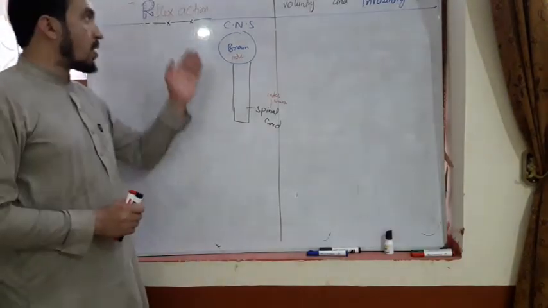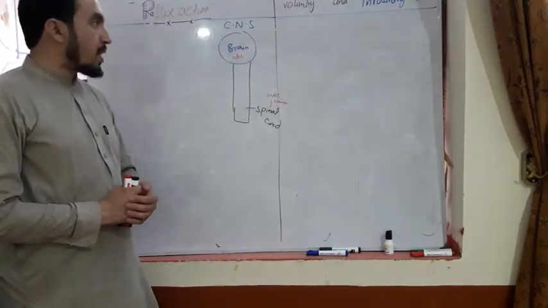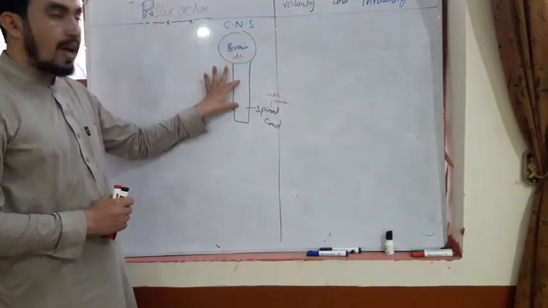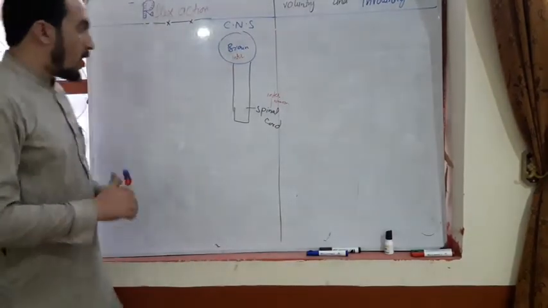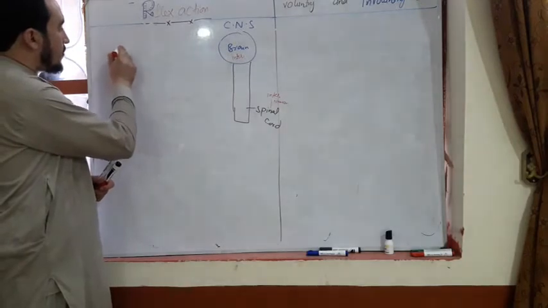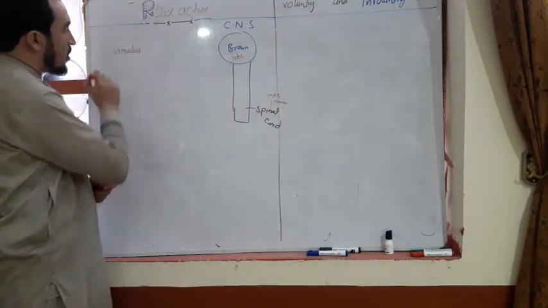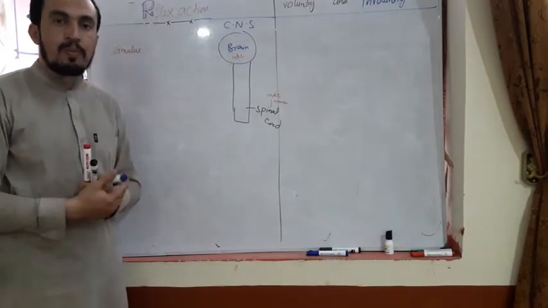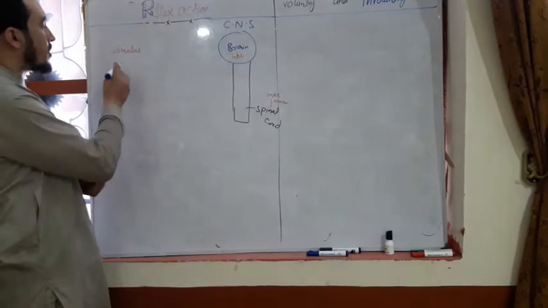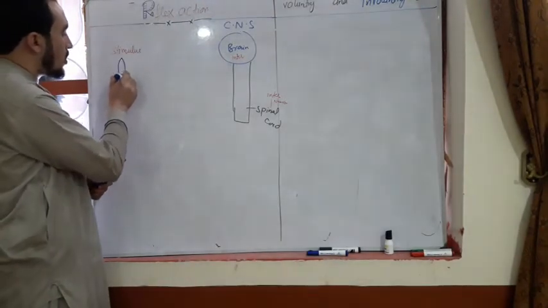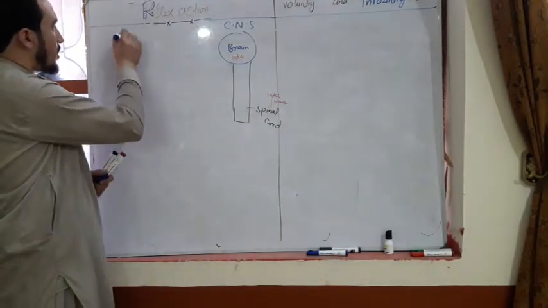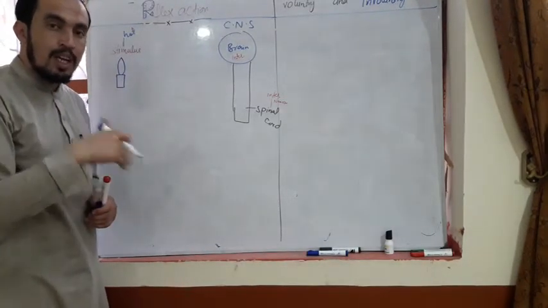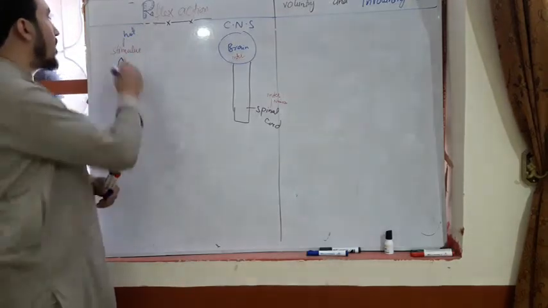Today our topic is the reflex action. In reflex action, first we should know about the central nervous system, which is composed of the brain and spinal cord. We consider here a stimulus. A stimulus is anything which brings change in the structure of the body. For example, a hot object is a stimulus which can bring change in your body structure.